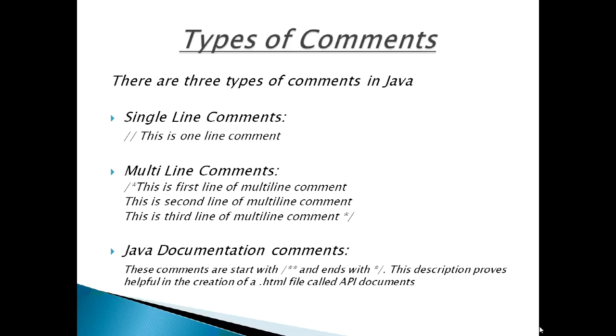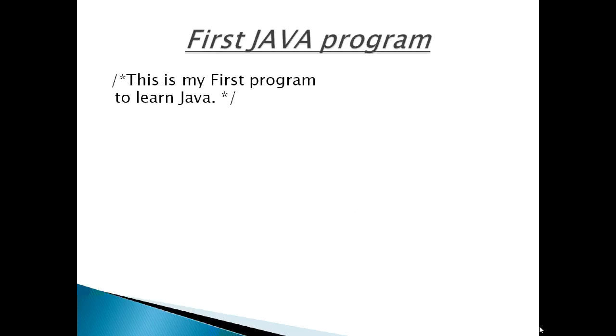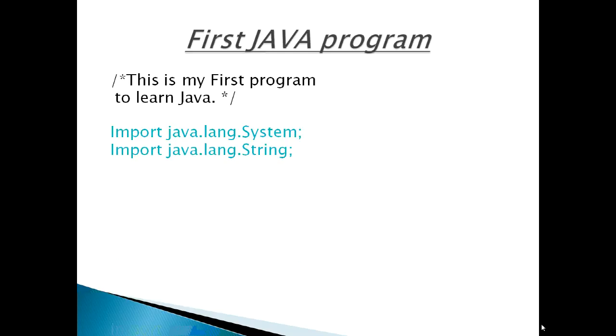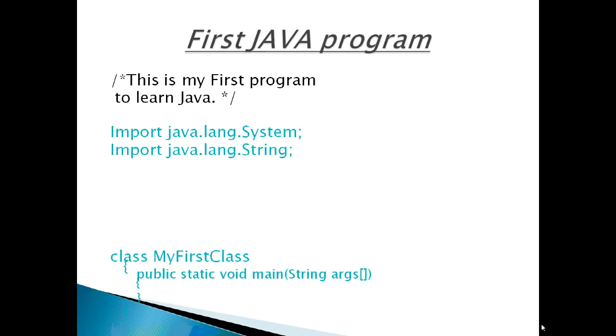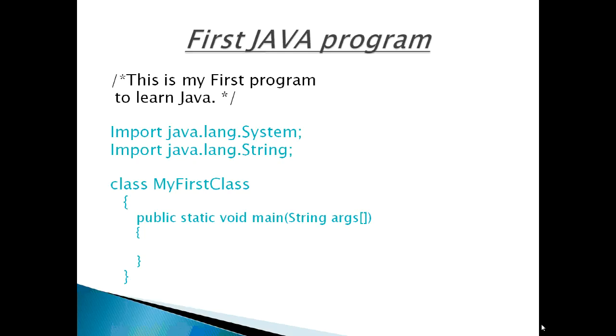So now we can start our first Java program with multi-line comments. First, we have to import required classes. After importing the classes, next step is to write a class. Then we have to print the message like welcome to Java or go for e-learning. Once you print the message, then we have to run the program. Now let us discuss in detail about our first Java program.